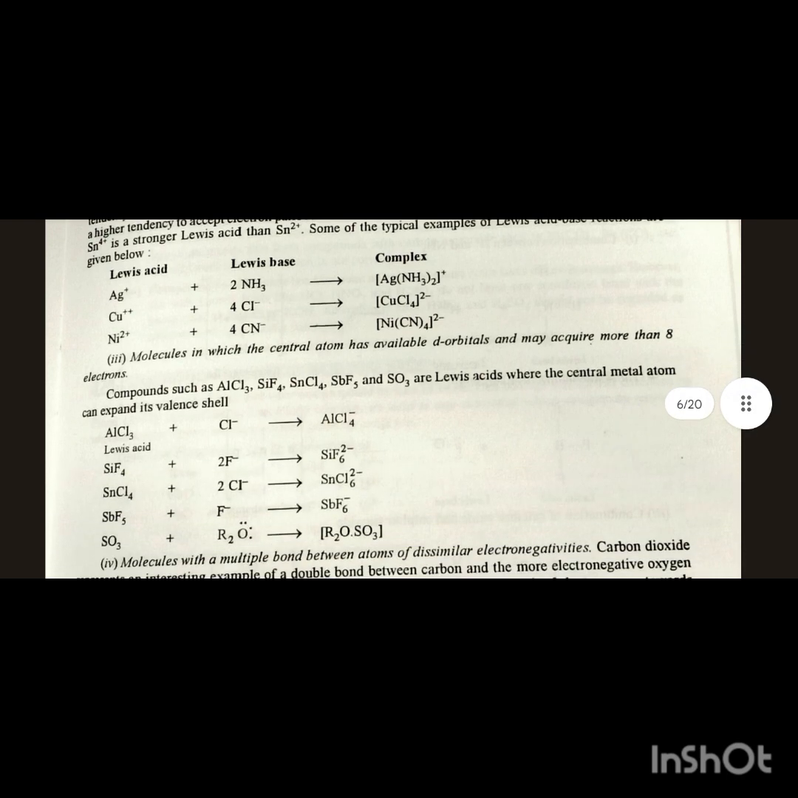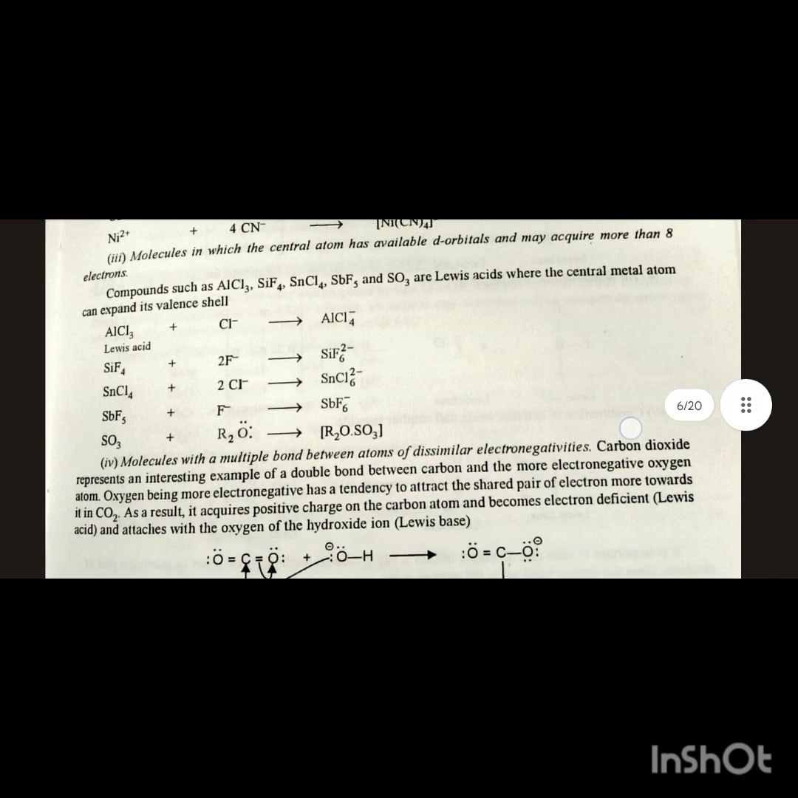A molecule in which the central atom has a vacant d orbital may acquire more than 8 electrons. Examples: AlCl3, SiF4, SnCl4. Fourth, molecules with a multiple bond between atoms of dissimilar electronegativity.